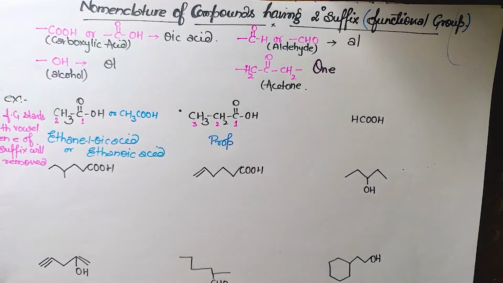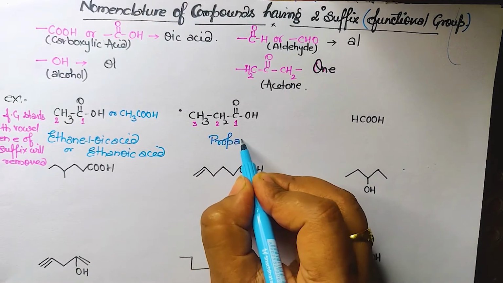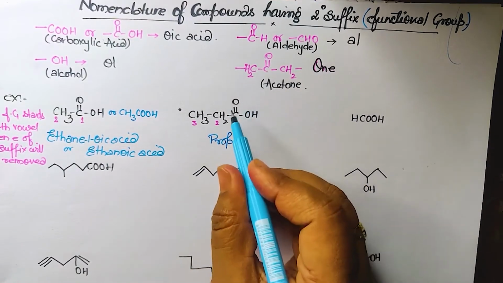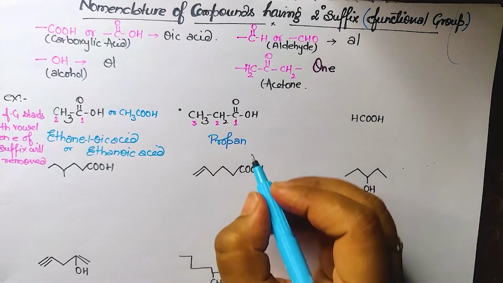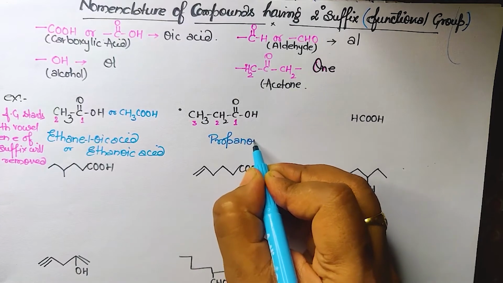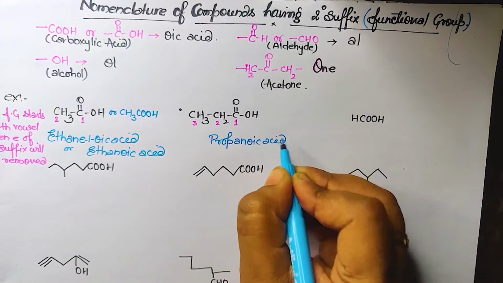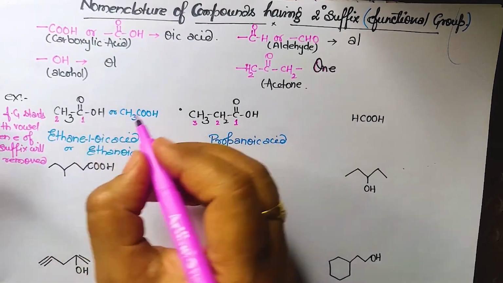And what next? Don't forget the primary suffix. So primary suffix is, carbon has single bond, so we will write ane. And since it is oic acid, that means the functional group is going to start with a vowel. So we will remove E from that and it will be propanoic acid.